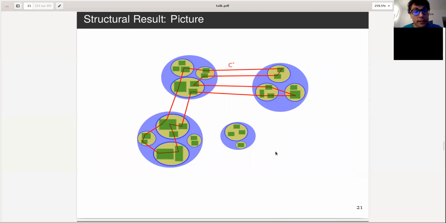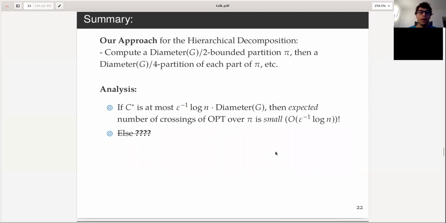So now the structural result in picture tells us that there exists a cycle C star that has the desired property that, at each level, the number of edges crossing the partition is only log n over epsilon. So our approach in summary is very simple. It just says: compute a hierarchical decomposition as follows.